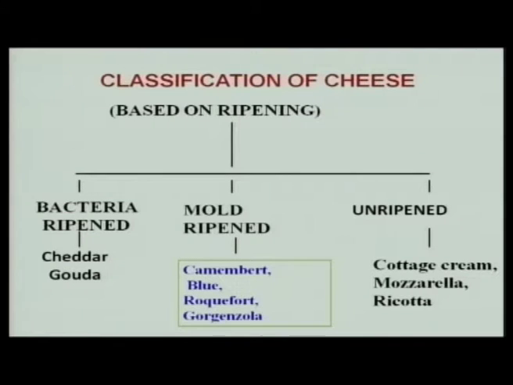And mold ripened cheeses or blue cheeses, in which species of Penicillium are used, the spores are prepared as inoculum, and surface growth as well as internal spikes are given, where some veins are formed inside. So, they are also known as blue veined cheese. Unripened cheeses are the fresh cheeses like cottage cheese, cream cheese, fresh mozzarella or ricotta, which are consumed without ripening. They have a smaller shelf life, whereas the ripened cheeses have a longer shelf life and they can be stored for a longer period.